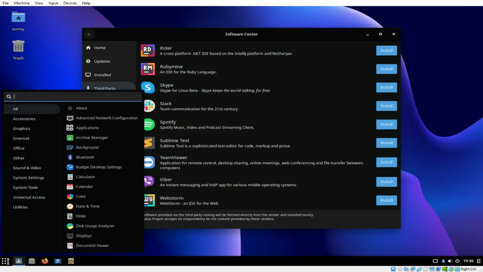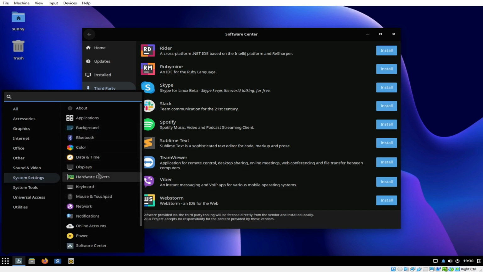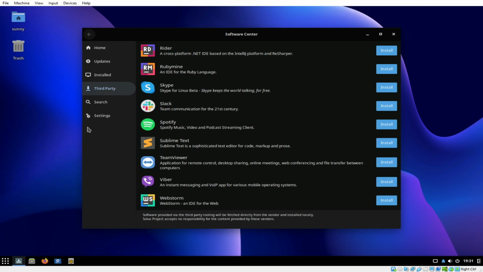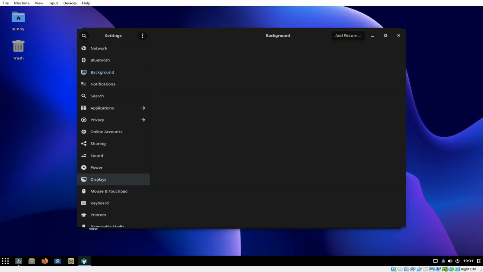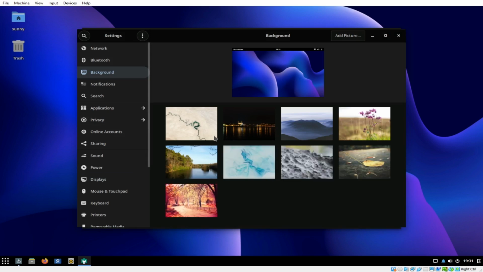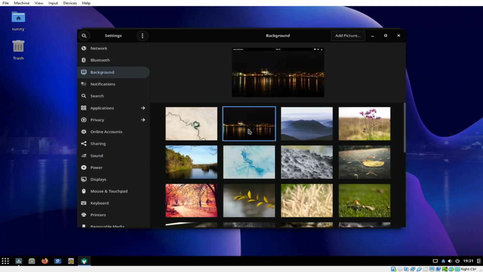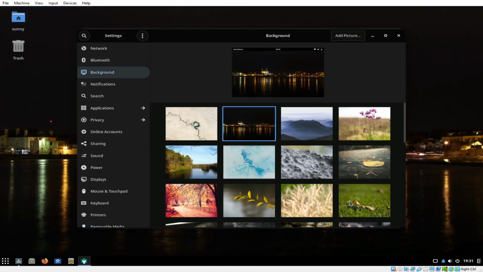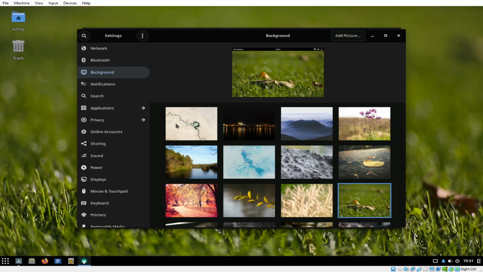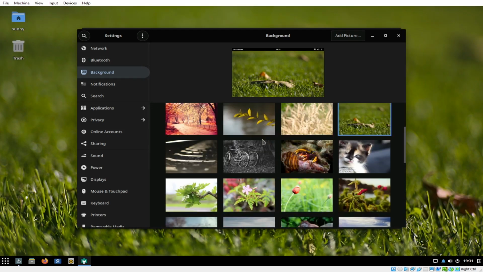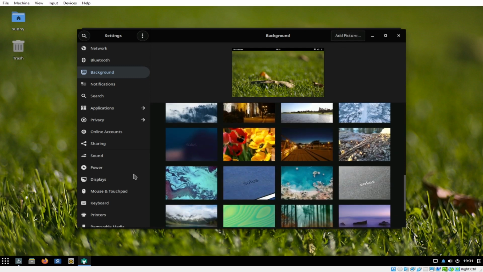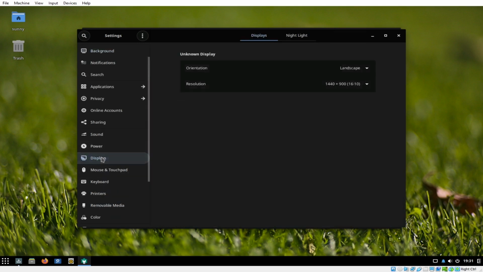So we can maybe go to start menu, then let's try to look for it here, system settings, then we can change. Okay, let's try to look for it. Power, software center. This is also where you can find software center applications. Okay, let's try to select background. So we can also tweak here. Let's say, for example, we wanted to change our desktop. Maybe we could select this one. We can also click here to add picture. Okay. Can change the display.